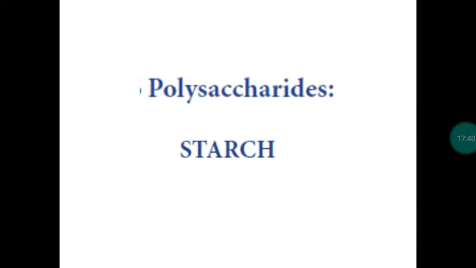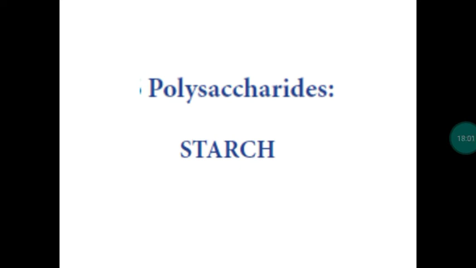In polysaccharides, we have straight chains as well as branched chains. So monosaccharides extend in a linear way as well as sidewise. Then we can classify polysaccharides into two types: homopolysaccharides and heteropolysaccharides.